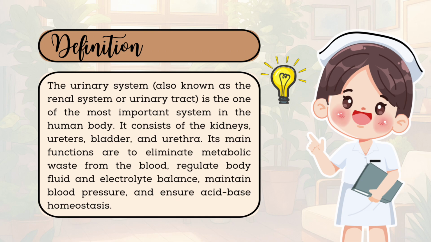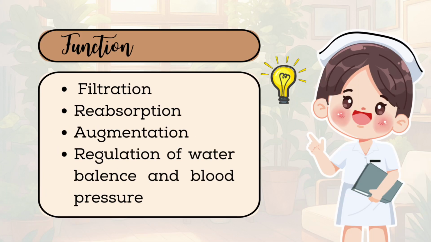Its main functions are to eliminate metabolic waste from the blood, regulate body fluid and electrolyte balance, maintain blood pressure, and ensure acid-base homeostasis. The physiology of the urinary system explains how the organs work together to produce, store, and remove urine from the body. Its main functions are filtration, reabsorption, augmentation, and regulation of water balance and blood pressure.